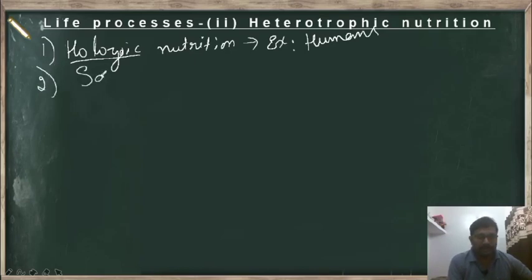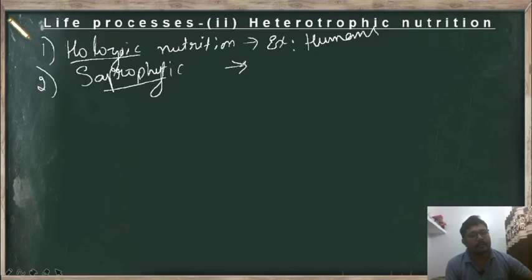And the second mode of nutrition is saprophytic nutrition. Now what do you mean by saprophytic nutrition? In this kind of nutrition, the organisms do not take in the food as a whole. Instead, these organisms depend on others which are dead or decaying. These organisms are called saprophytes, and the type of nutrition is called saprophytic nutrition.